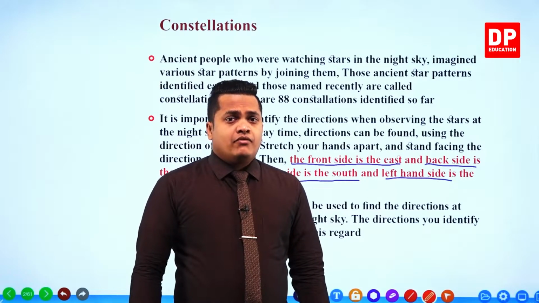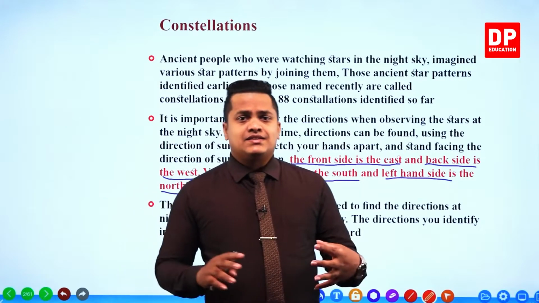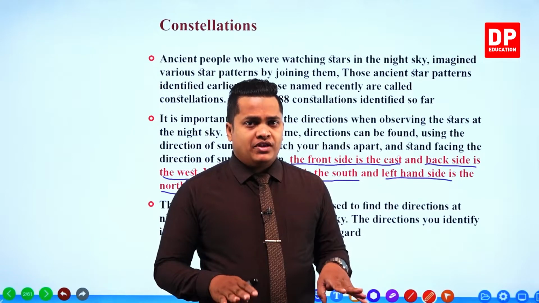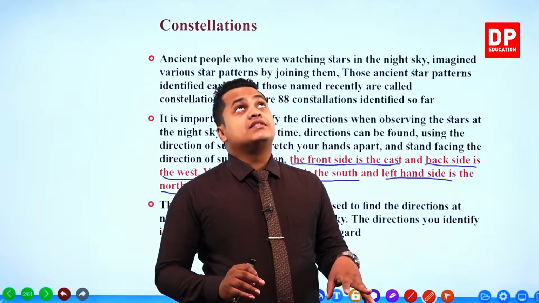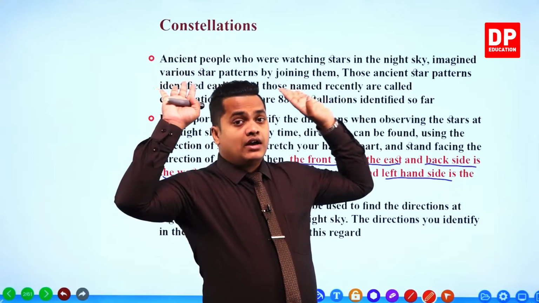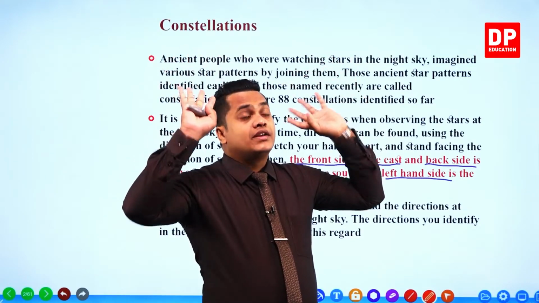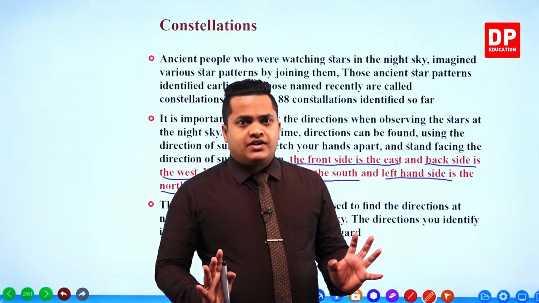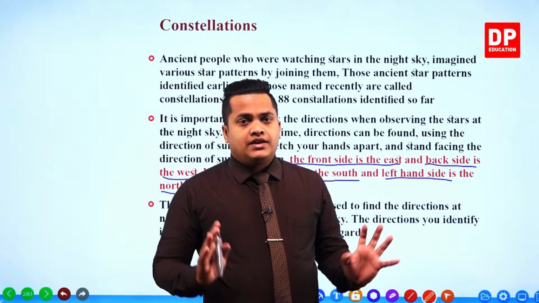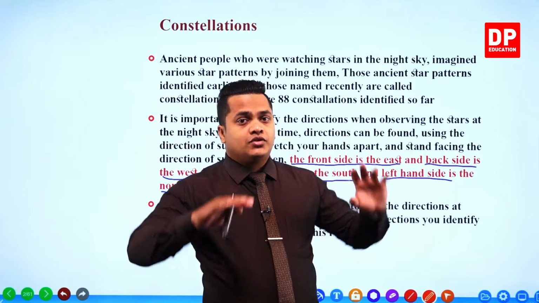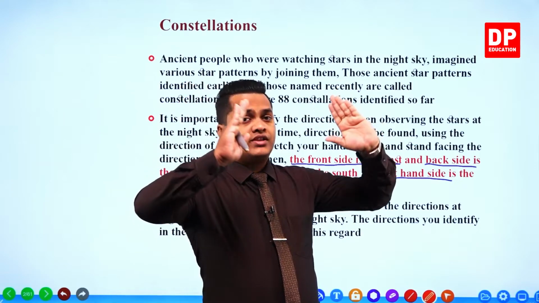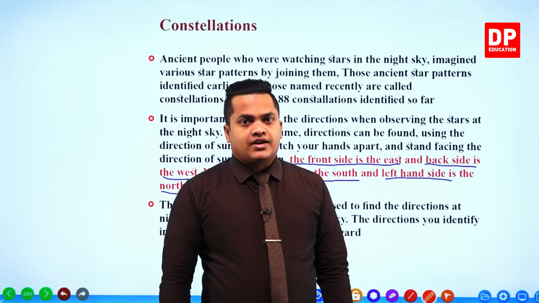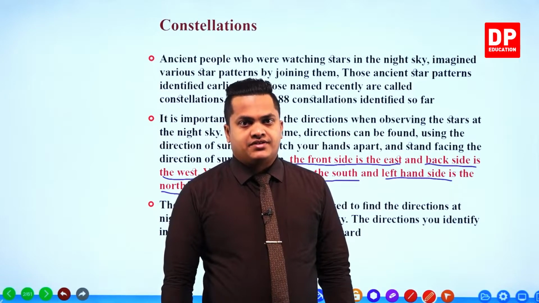So remember, when you are selecting a certain landscape to observe the constellations, that landscape should be without any obstacles. When you look at the sky like this, around that place, my dear children, there should not be any obstacle. Branches of the trees should not be there, right? Then any other obstacles should not be there. You should be able to see the whole 360 degrees of sky without any obstacle. So you have to select a place like that first.